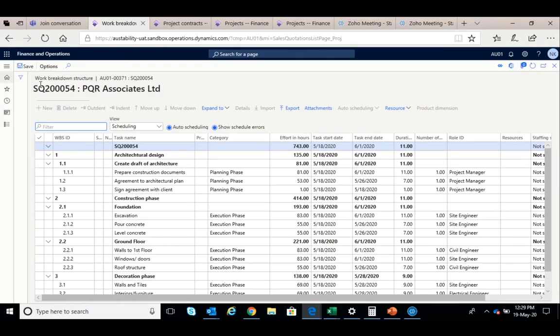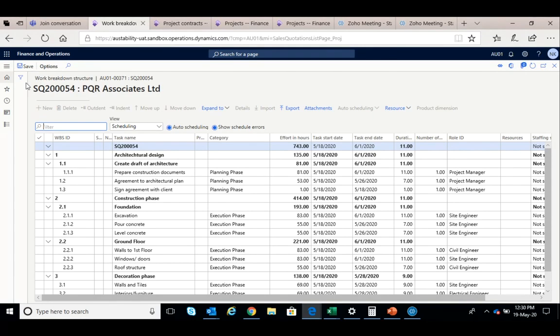This WBS file can be exported directly to an MS Project server file. So if you have MS Project server, this can be exported to an MS Project file, and people can work on the MS Project file and send it back, and you can import it again.